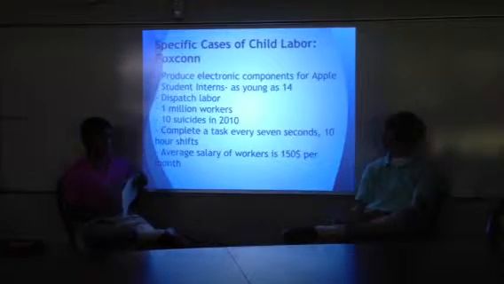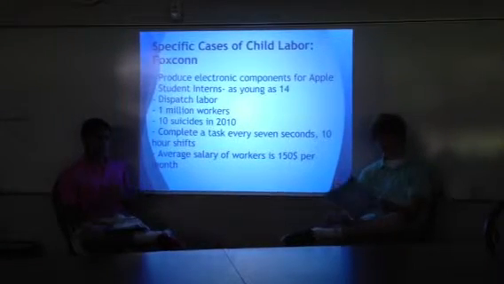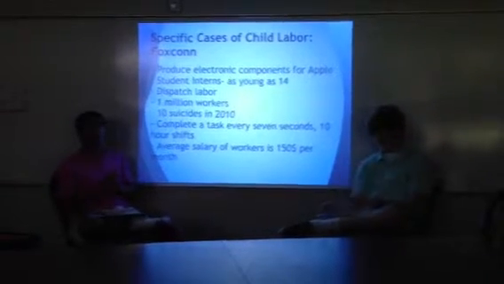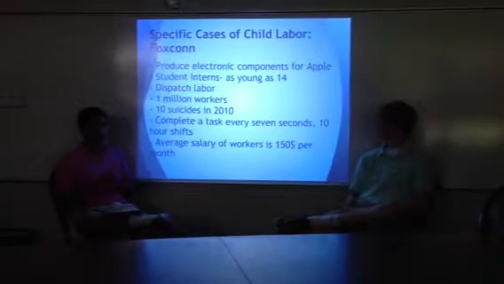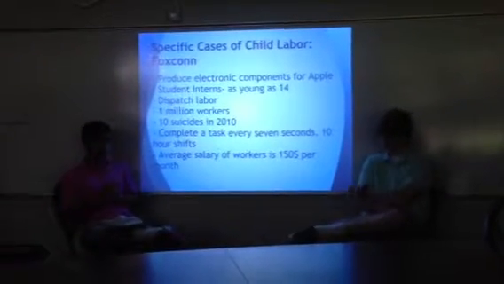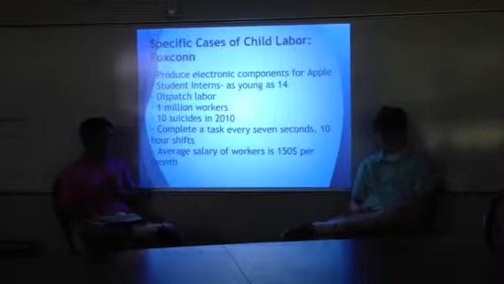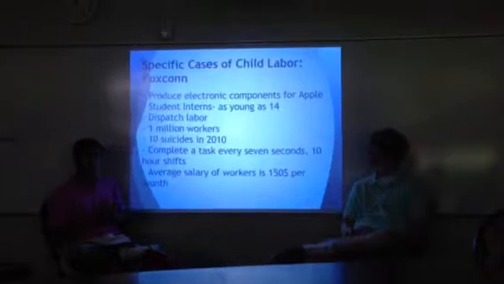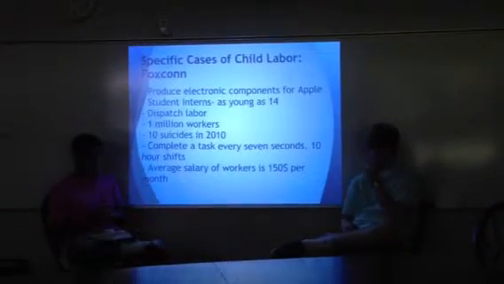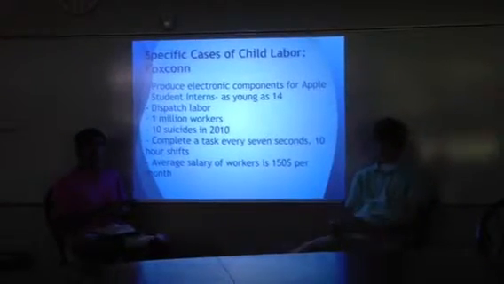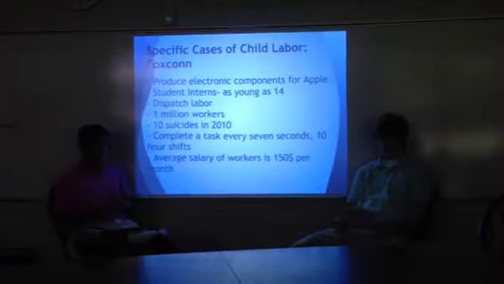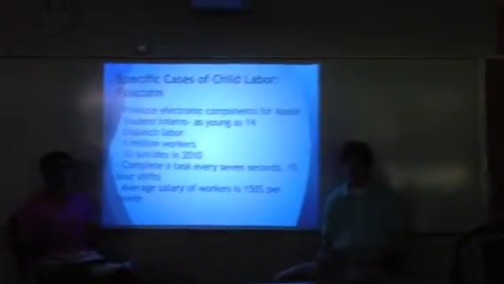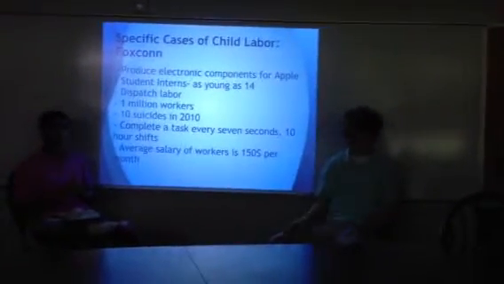Another case in China happened in the Foxconn factory, and Foxconn is basically the main company that produces all the electronic components for Apple, as well as other companies like Samsung and those kind of technological companies. And what they did was exploit the student interns, and student interns are also legal under Chinese law. And at the Foxconn factory, they were as young as 14, and basically Foxconn just said that they weren't workers. Since they aren't workers, they could be young enough as 14, and they could be children, and it would still be legal.